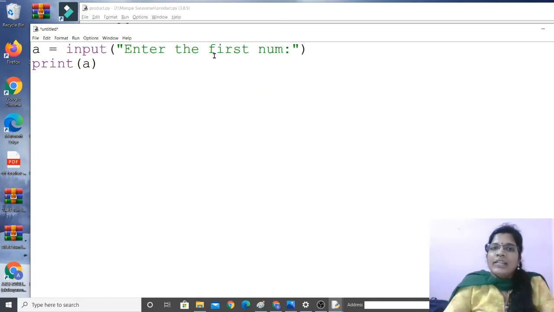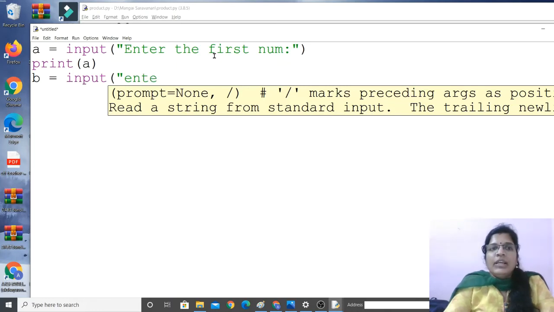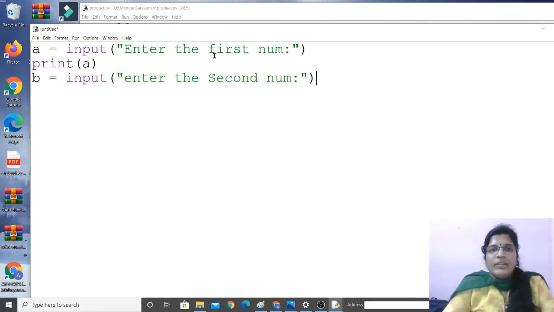Then in the next line, we have to get the second number. The second number, I'm going to take it with letter B. B is equal to input. Open bracket, double quotation, "Enter the second number". Then close it. Got it? Then press the enter button. So we have received the input from the user. The receiving process, the input, is over.